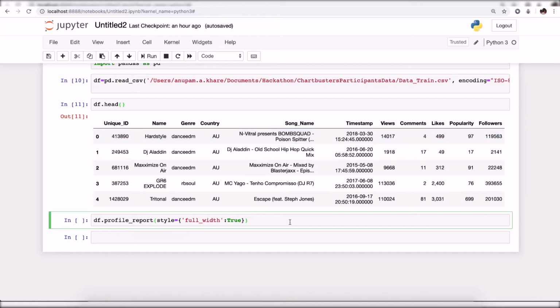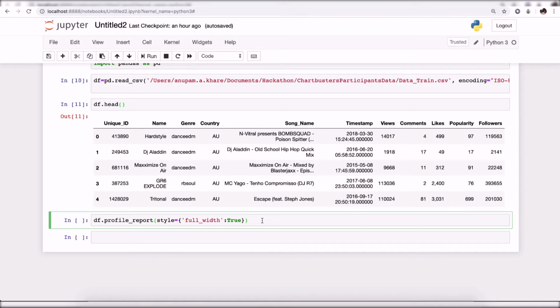Now, if you see this data, it looks okay. It is mixed data which has text columns, a timestamp, and some numerical columns. On first look the data looks good to me, but if you want to see the different nuances attached to this data set, then you should definitely go for pandas profiling.